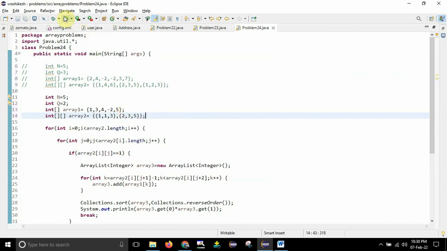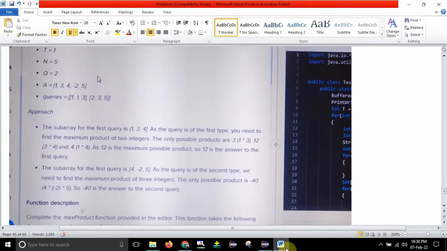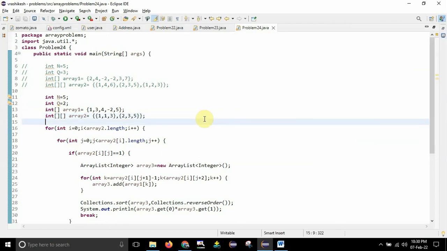So if I save and run this one, you can see 12 and -40 is the answer for this one, and you can just cross check here. So 12 is the answer to the first query and -40 is the answer for the second query. So this is completely matching with the output whatever they are expecting.